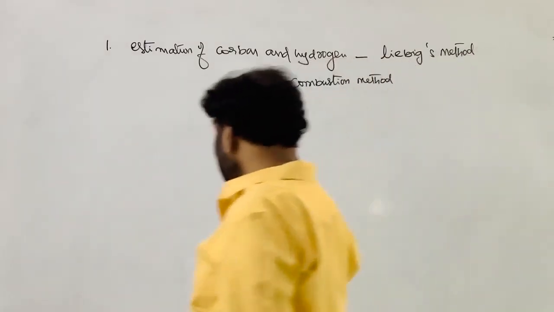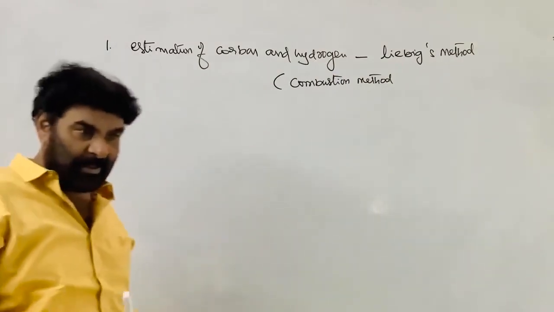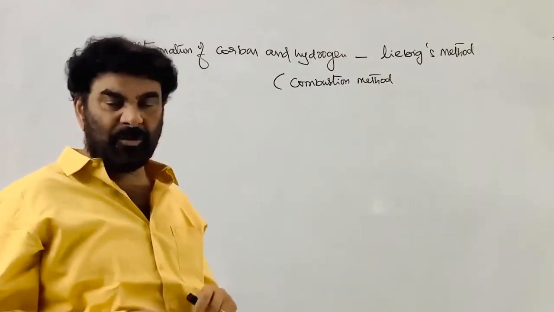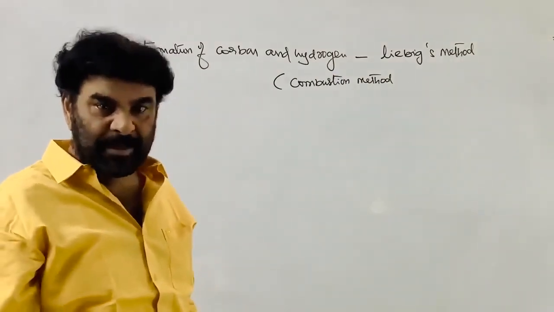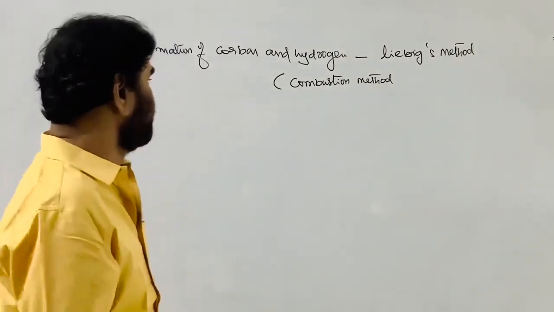So what is the procedure? The name of the experimental procedure used for the detection and estimation of carbon and hydrogen is the same, that is Liebig's method.